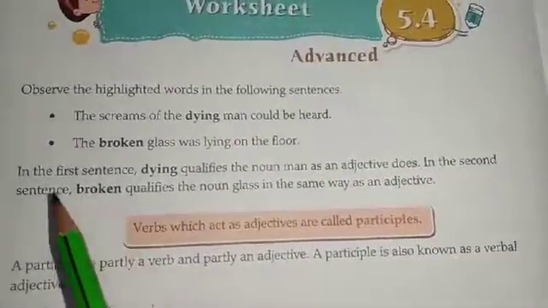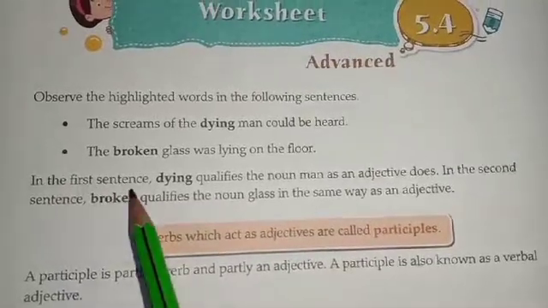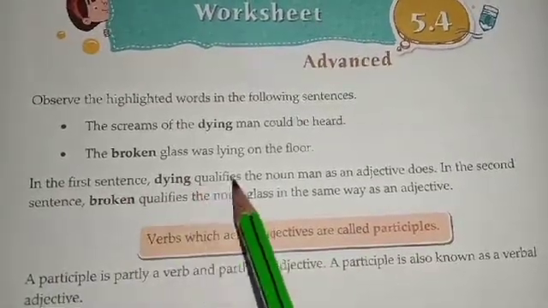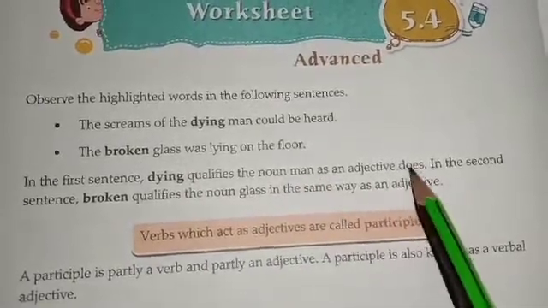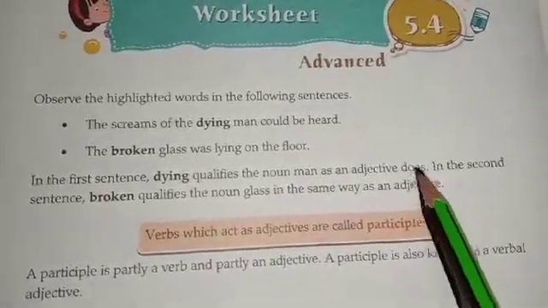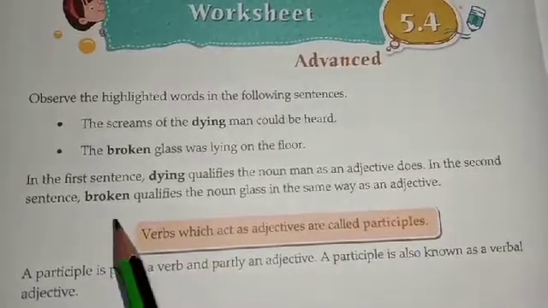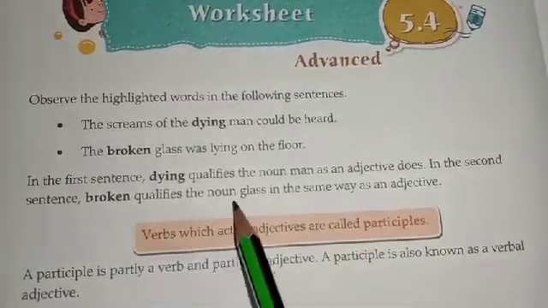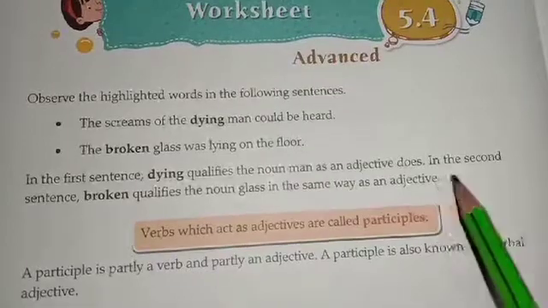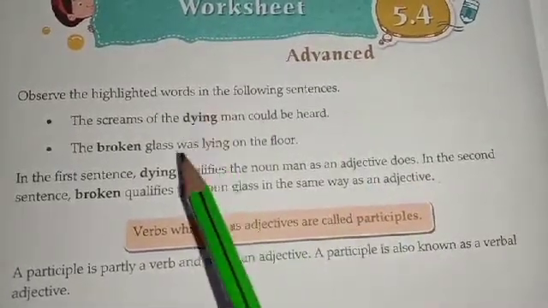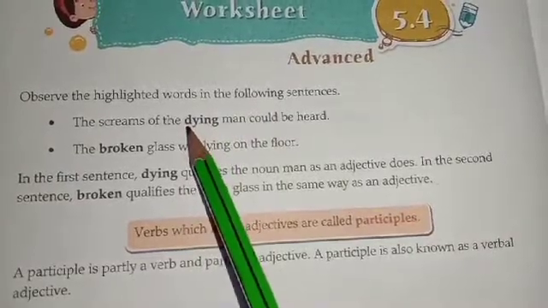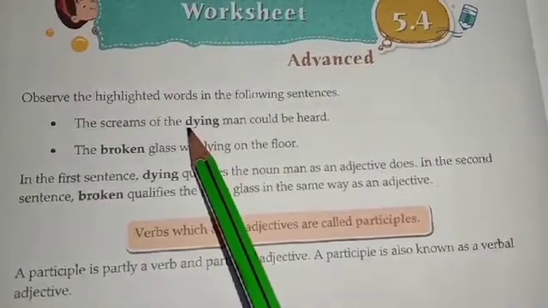Let's see. In the first sentence, dying qualifies the noun man as an adjective does. And in the second sentence, broken qualifies the noun glass in the same way as an adjective. So, did you understand what it is? See over here, dying is a verb also.